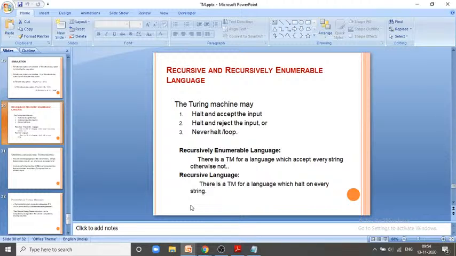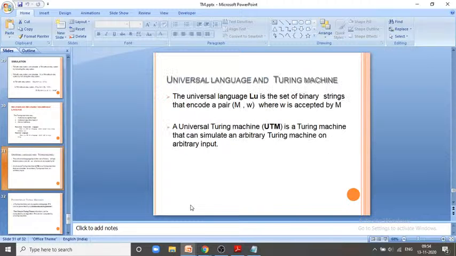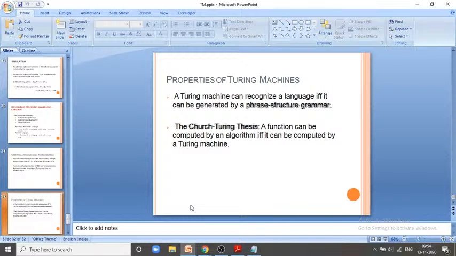Recursive language is nothing but a subset of recursive enumerable language. From which grammar is the language generated that the Turing machine recognizes? It is a grammar known as phase structure grammar. So phase structure grammar is the grammar which generates recursive enumerable language, and recursive enumerable language is recognizable by the Turing machine.